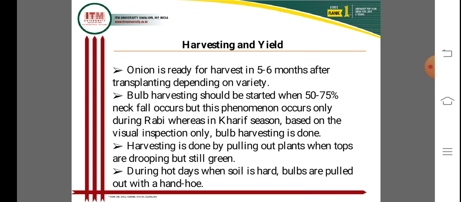During hot days, when the soil is hard, the bulbs are pulled out by hand, with hoes used to loosen the soil. Harvesting is important for the gradual movement of the plants, so it is very good for the harvesting timings.